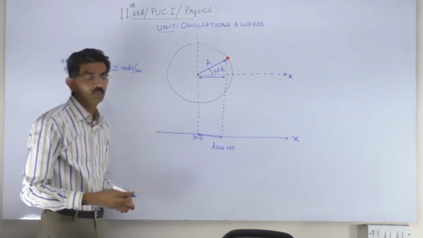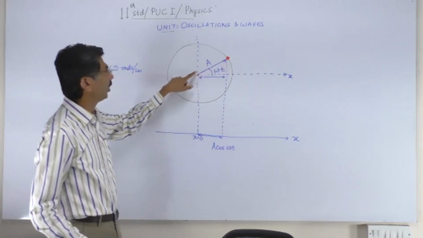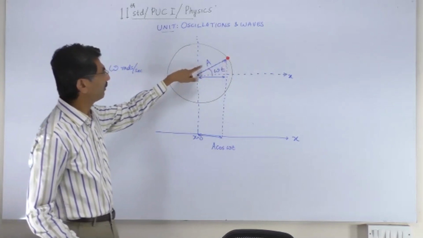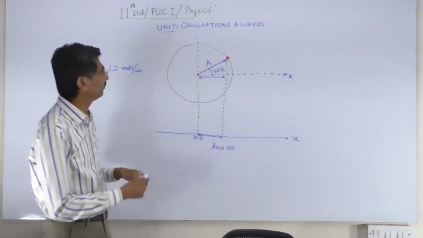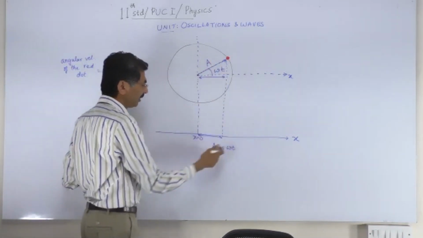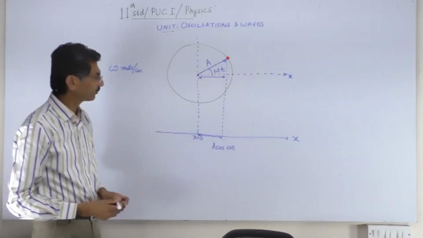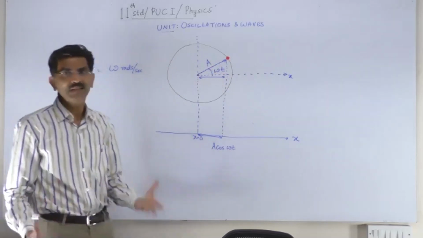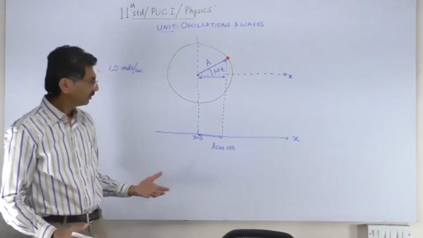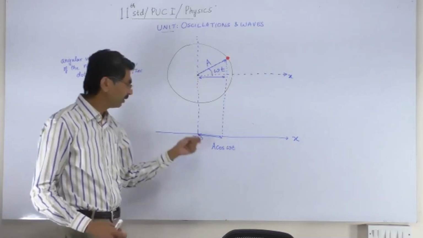Because by simple application of trigonometric ratios, you will realize that the radius of the circle happens to be the hypotenuse of this right angle triangle. This is our right angle triangle. So A cos omega t is the x component. So at any time t, this particle will be at a distance A cos omega t from the central position.